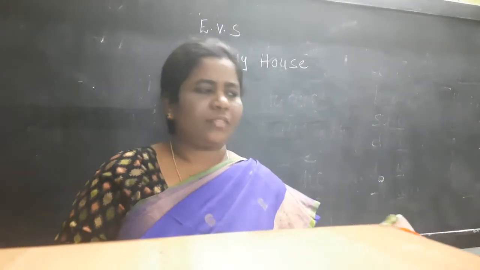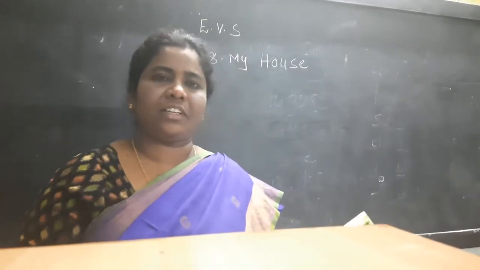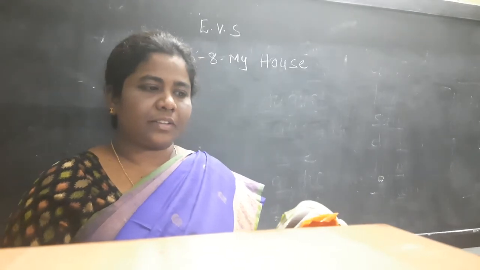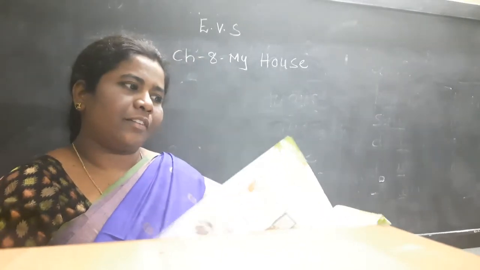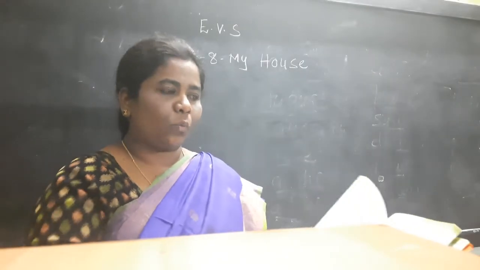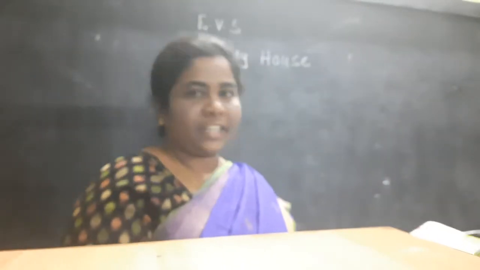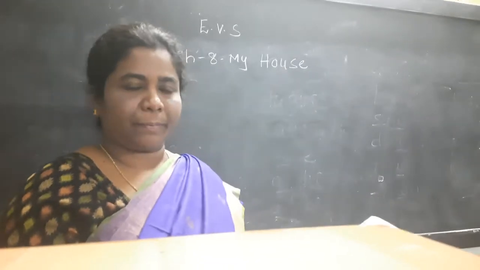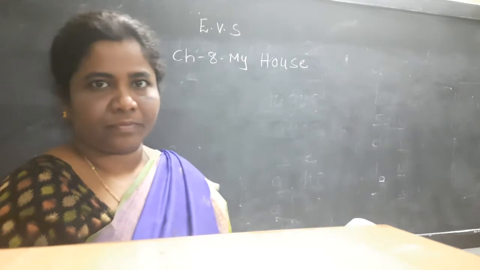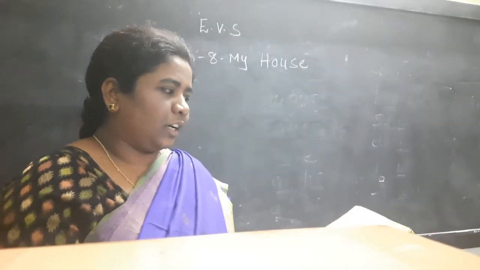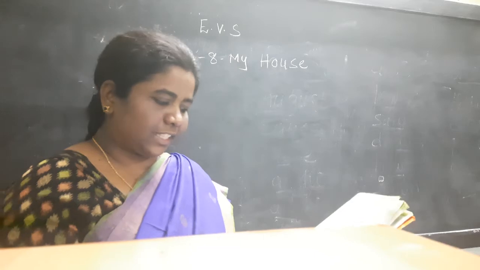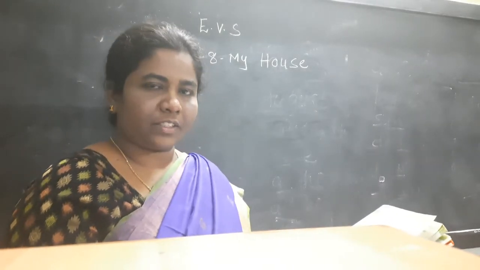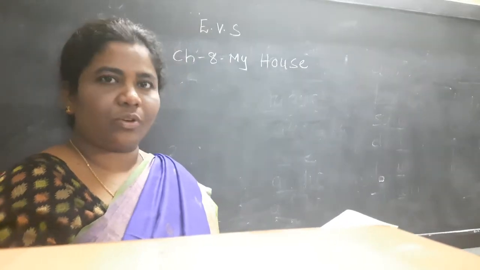Children, I have completed EVS chapter 8 and chapter 9, right? That is my house and food lesson. Today we will complete the textbook part. Practice zone 1 and 2 we will complete, and 3 also, if time permits. Everyone open your textbooks and turn to page number 103, children.